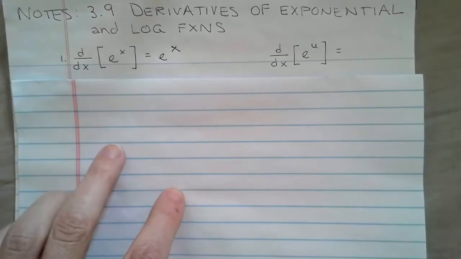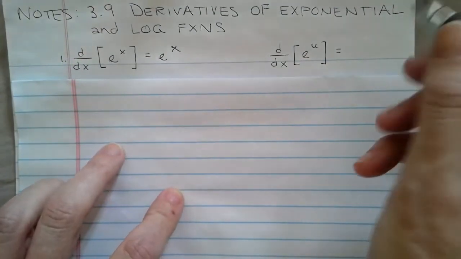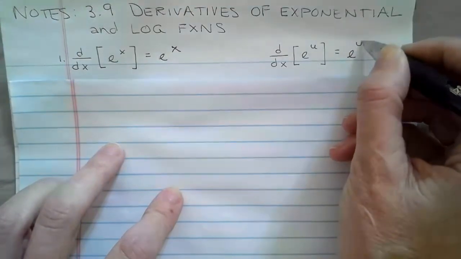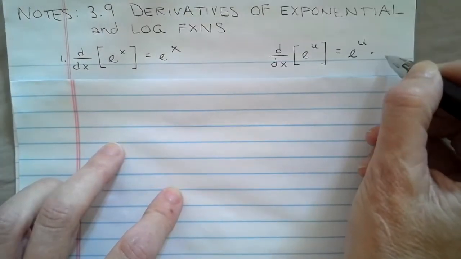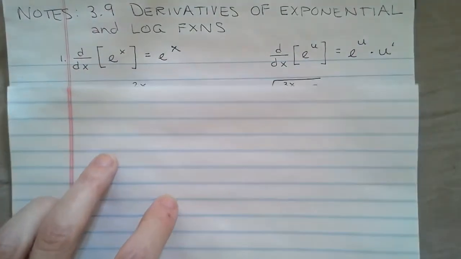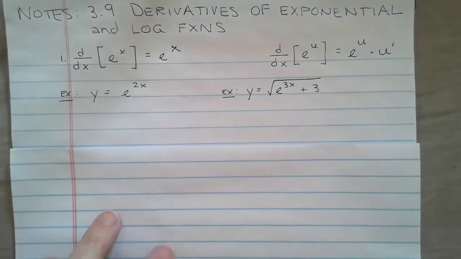Okay, and we've been working with the chain rule. So remember, the derivative of e to something more complicated than x would still be itself, but you would have to times it by the derivative of that inner function. All right, let's try a couple of these.